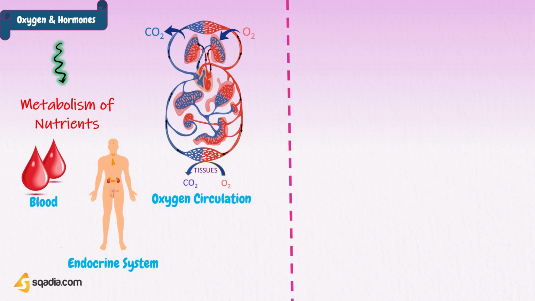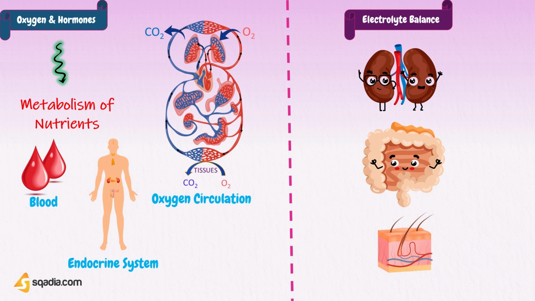Many hormones are essential for the metabolism of nutrients and other substances necessary for the cells. Hormones are to be synthesized and released from the endocrine glands in appropriate quantities, and these hormones must act on the body cells appropriately. Otherwise, it leads to abnormal signs and symptoms. Water and electrolyte balance should be maintained optimally. Otherwise, it leads to dehydration or water toxicity and alteration in the osmolality of the body fluids. Kidneys, skin, salivary glands, and gastrointestinal tract take care of this.